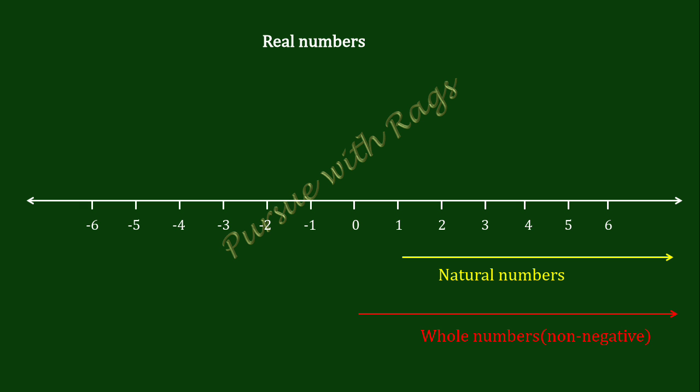They are also known as non-negative integers. These natural numbers are also called positive integers, and the numbers starting from -1, -2, -3 etc. till infinity are called negative integers.